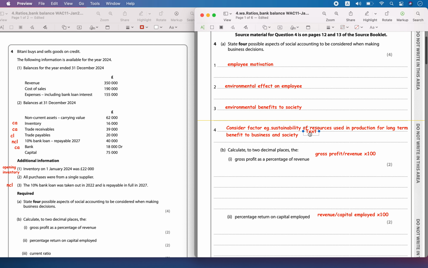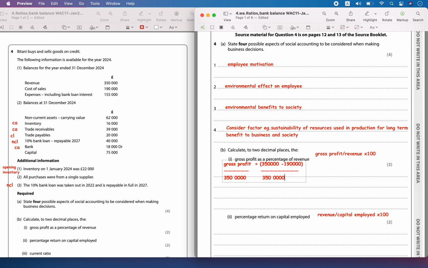Gross profit will be equal to revenue 350,000 minus cost of sales 190,000, the whole divided by revenue times 100. So the revenue is 350,000.